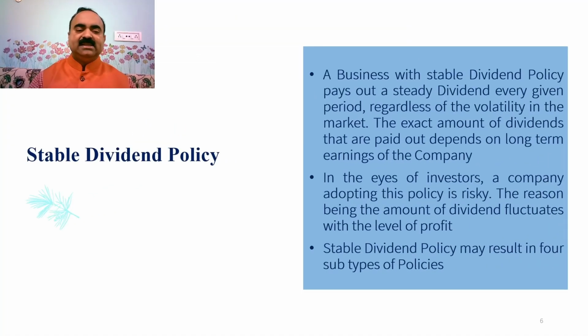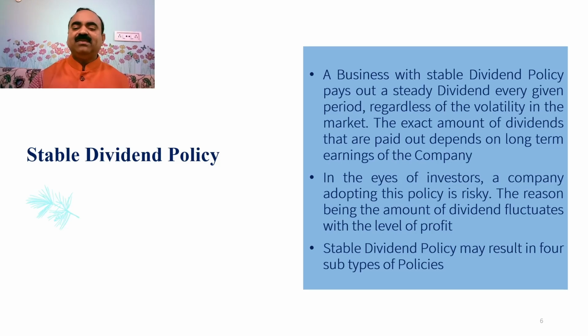3. Stable dividend policy. A business with stable dividend policy pays out a steady dividend every given period, regardless of the volatility in the market. The exact amount of dividends that are paid out depends on long-term earnings of the company.